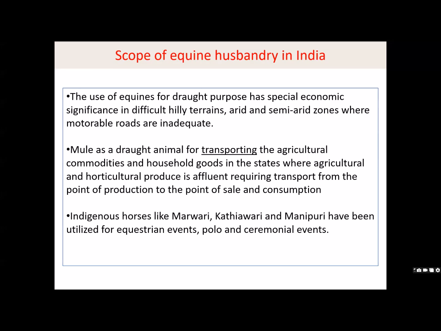ठीक है, कुछ states होते हैं, जैसे उत्तरांचल होता है, even नॉर्थ ईस्ट स्टेट में हो सकता है, मिजोरम हो सकता है, सिक्किम हो सकता है, because जहां वो ऑर्गेनिक स्टेट डिफाइन किए गए वहां encouragement of too much of motorable roads, introduction of too much of mechanization to avoid that pollution. Okay, they may avoid also. So in order to maintain their organic status, probably they may try to use the animal for the transportation as well as for organic manure.